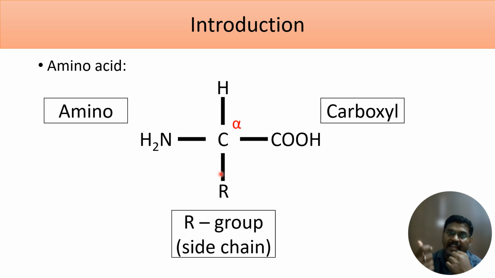But if I take this amino acid and place it in a solution in which the pH is 7.4, that's the pH of blood, the physiological pH, the hydrogen ion present in the carboxylic acid will be dissociated. So this COOH will become COO minus. One hydrogen will get attached to the amino group NH2, resulting in formation of NH3 plus. So the amino group will get a positive charge and the carboxylic group will get a negative charge at the physiological pH of blood, 7.4. So the net charge will be 0.